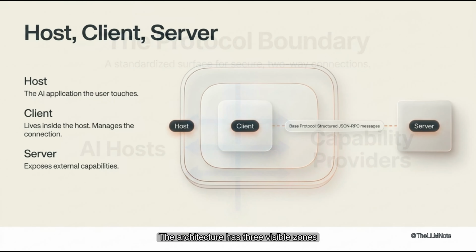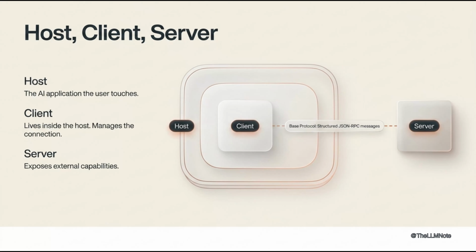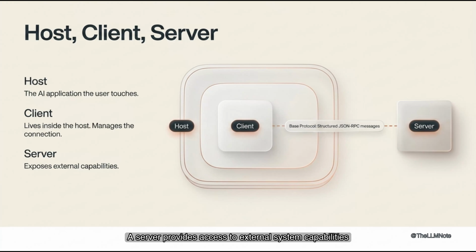The architecture has three visible zones. A host is the AI application you interact with. A client runs inside the host. It manages one connection to a single server. A server provides access to external system capabilities.